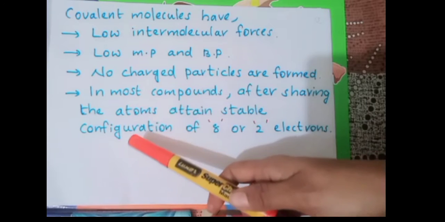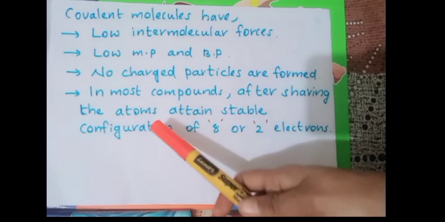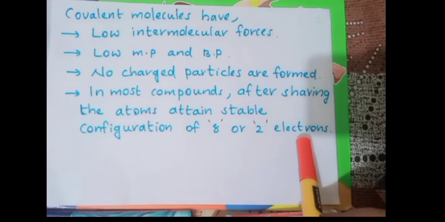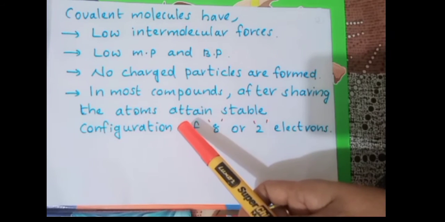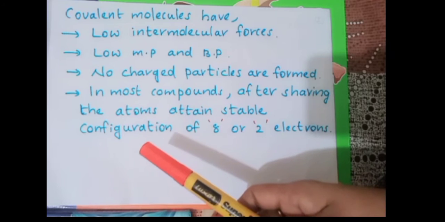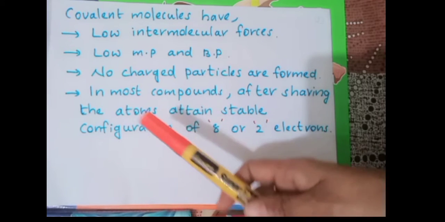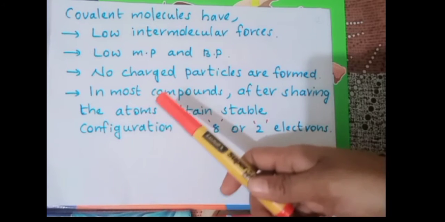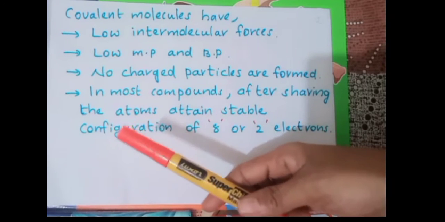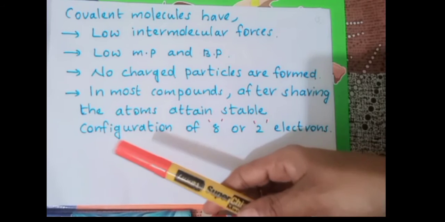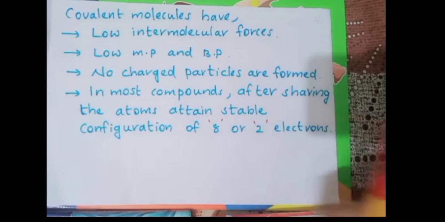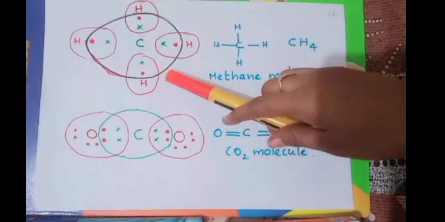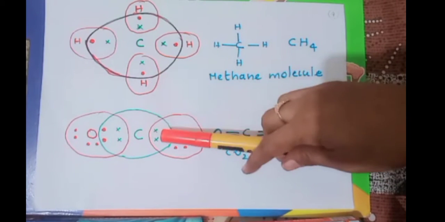And since the electrons are shared, there won't be any free electrons and there won't be any formation of charged particles. And the last one is, in most compounds, after sharing, the atoms attain a stable configuration of 8 or 2 electrons. We know what the stable configuration for a molecule or atom is. It is 8 or 2 electrons. So after sharing, each of the atoms will attain 8 or 2, and there will be some exceptions, but now generally we are saying that there is a formation of a stable configuration of 8 or 2. Clear?